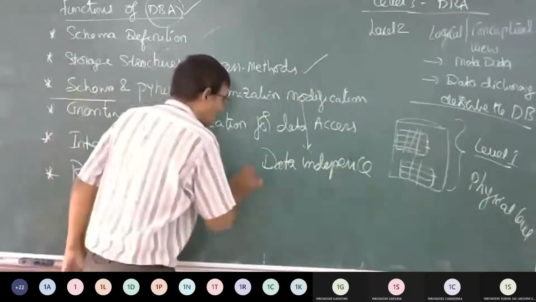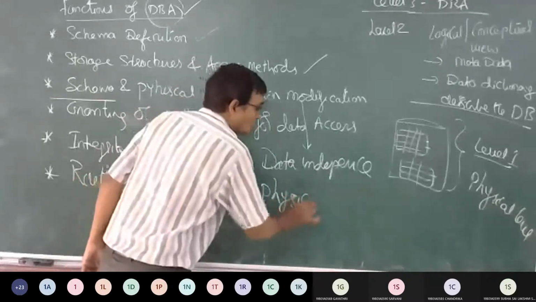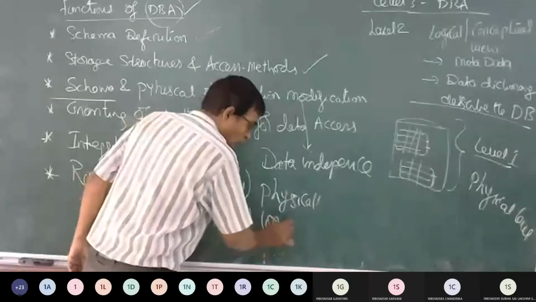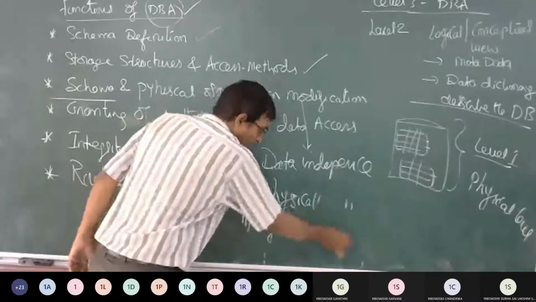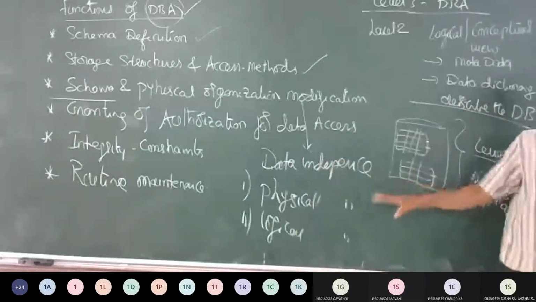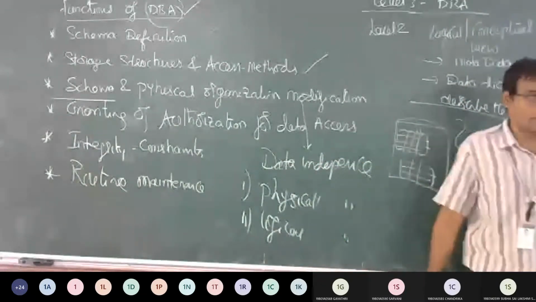One is physical data independence. Two is logical data independence.